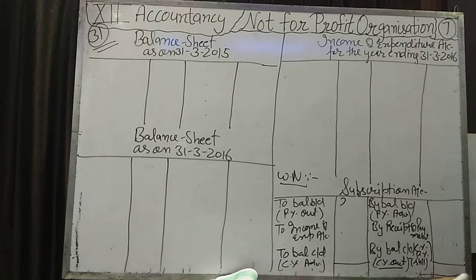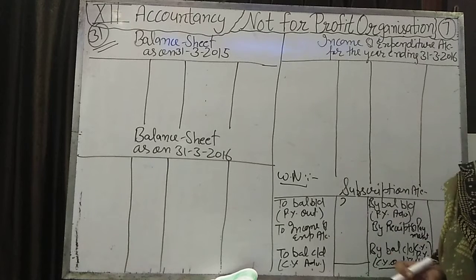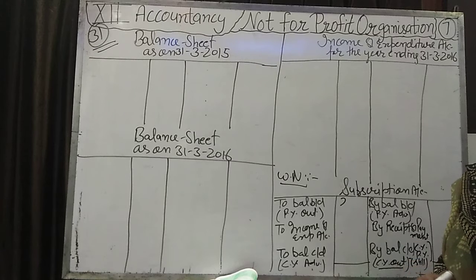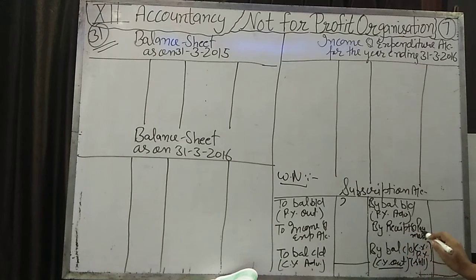It means 1000 subscription of the previous year is still outstanding. That also you will write here with the current year outstanding subscription. You will write here the total outstanding subscription, current year plus previous year still outstanding. And here by receipt and payment account, we write how much subscription we have received, total subscription received, and here we will write what we show in the income and expenditure account.